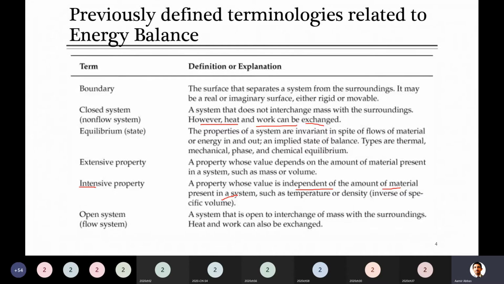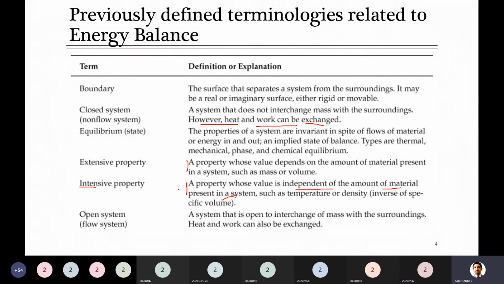But if you take 1 kg of water or 5 kg and measure the density, in both cases density will remain the same. Similarly, for the volume of water: if I take only a small amount of water, it will occupy a small volume, but if I take 1000 kg of water, it will occupy more volume. So a property which is dependent on the amount of material is named an extensive property. Intensive properties are independent of mass; extensive properties are those which are dependent on the mass. Clear to you guys? Yes, sir.